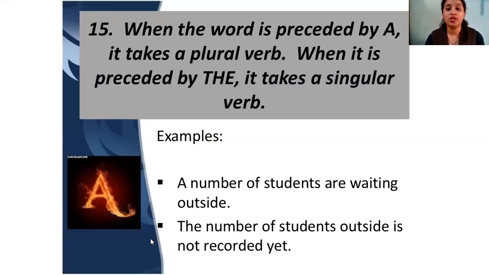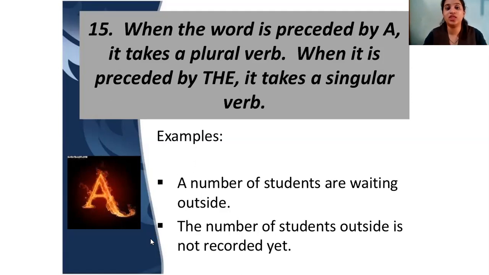When the word is preceded by a, it takes a plural verb. When it is preceded by the, it takes a singular verb. When we use the word the, you all know very well, we are talking about something unique or something special. So, the number of students, a number of students are waiting outside. A number of students are waiting outside.